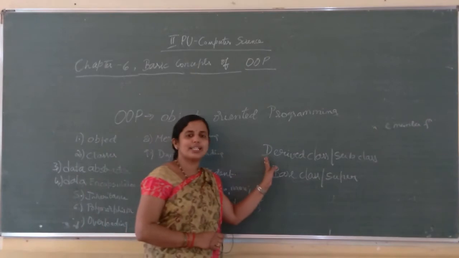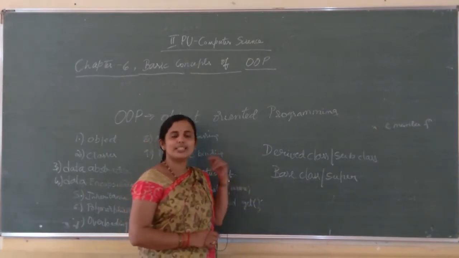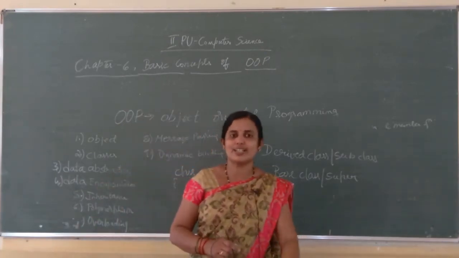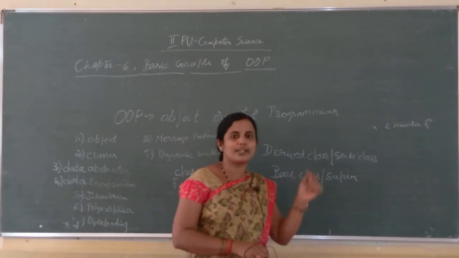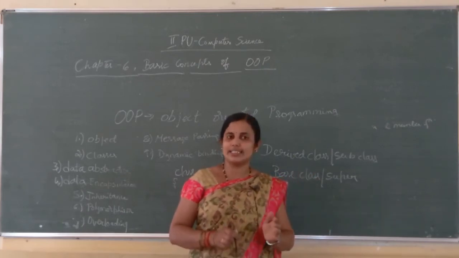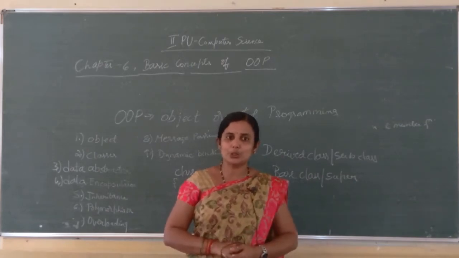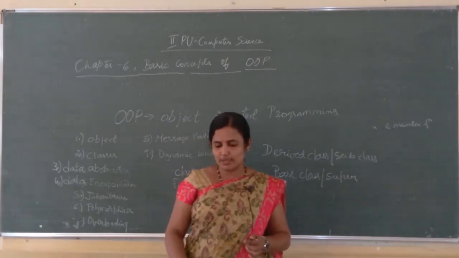Here two concepts will come. That is why there are two types of classes, base class and derived class. Base class means it is an existing class from which other classes can be derived. It is also known as a superclass. What is a derived class? It is a class which is derived from base classes. It is also known as a subclass.